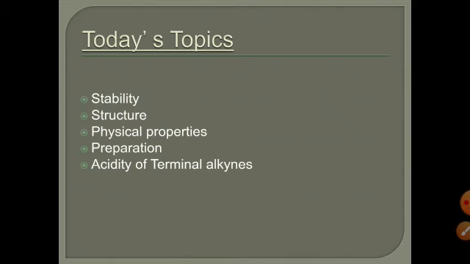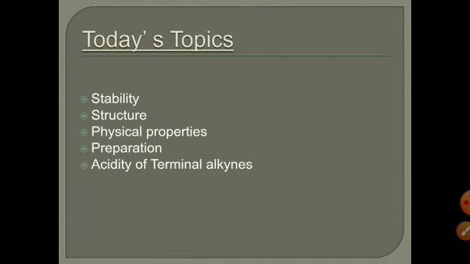Previously you have learned about physical and chemical properties of alkanes and alkenes. Now we are going to study about alkynes. Today we are going to study about stability of alkyne, structure of alkyne, physical properties of alkyne, different methods of preparation of alkynes and acidity of terminal alkynes.